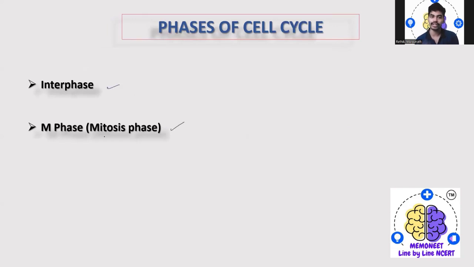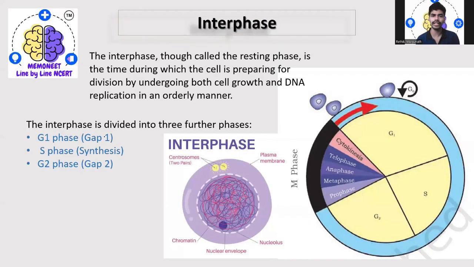One is interphase and the other is the M phase, which is nothing but the mitosis phase. Interphase is the resting phase, the time during which the cell prepares for division by undergoing both cell growth and DNA replication in an ordinary manner.